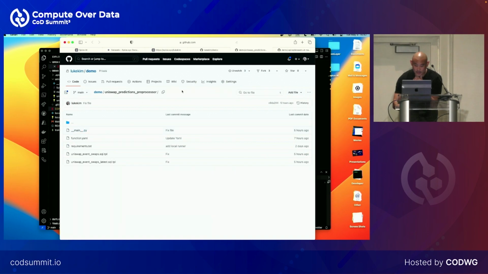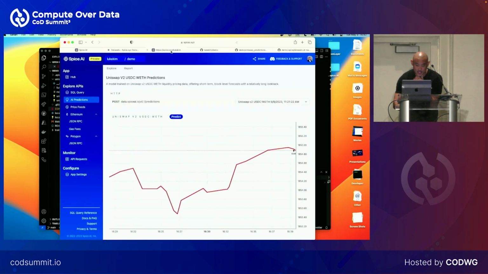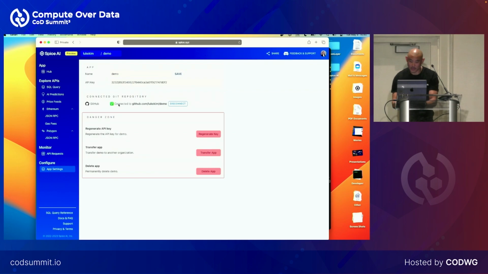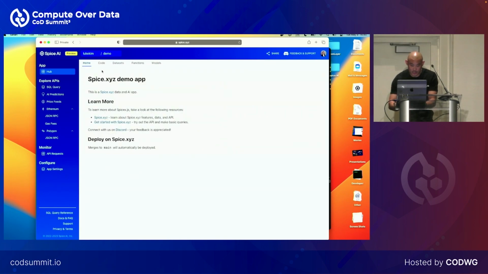So that's the main function that just ran, and if I come into Spice here, we have essentially an application container. And so I can come in here and I can connect my application to GitHub. Okay, cool. So now I've connected my application to my GitHub repo. And if I come across to the hub here, you can see the application's connected and I've got my code files here.